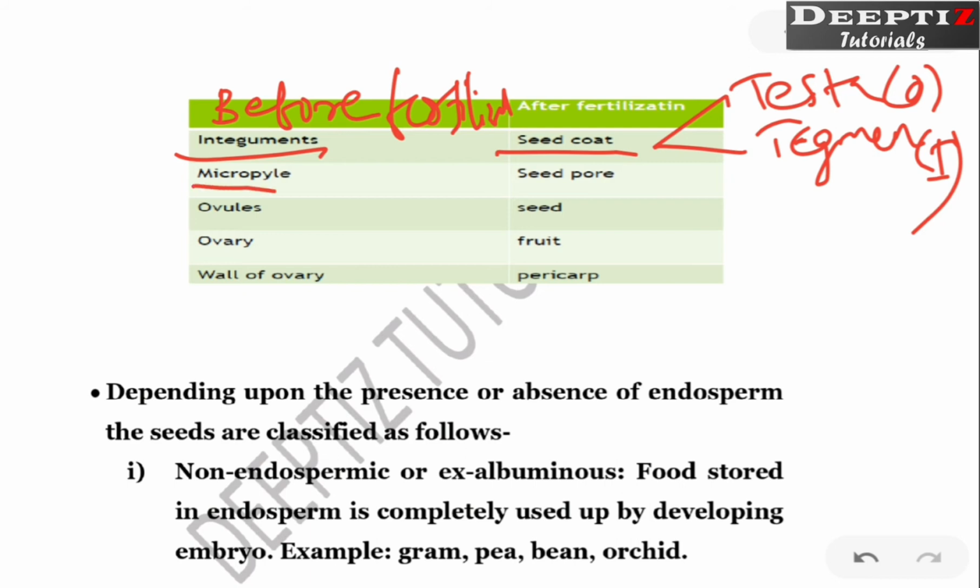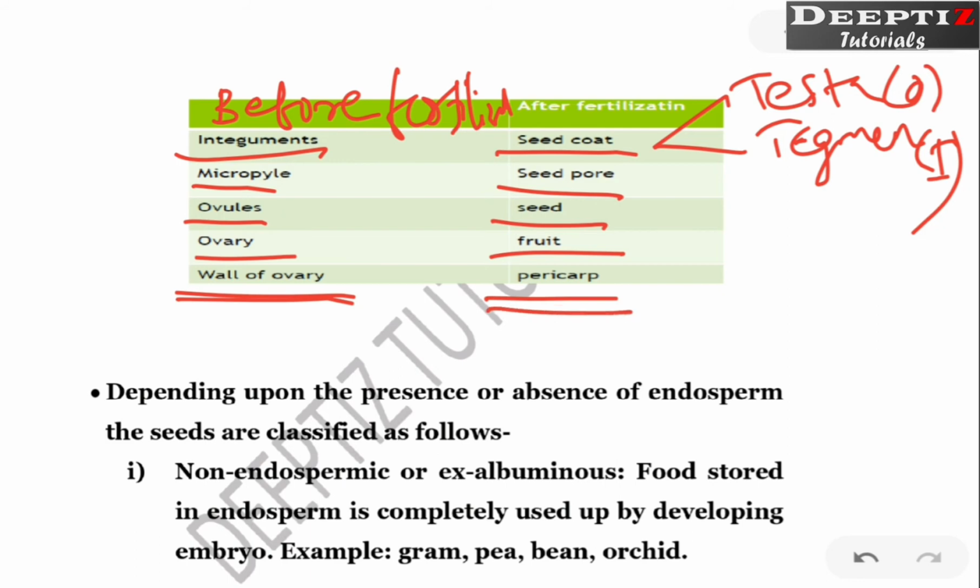Micropyle is going to become the seed pore through which water is absorbed. When you soak the seed, through the seed pore water enters and it grows. When it sprouts, you can see that the seeds absorb water through the seed pore. Ovules are going to become seed, ovary becomes fruit, and the wall of the ovary is going to become the pericarp. How many layers are there? Exocarp, mesocarp and endocarp. This also we have seen, right?